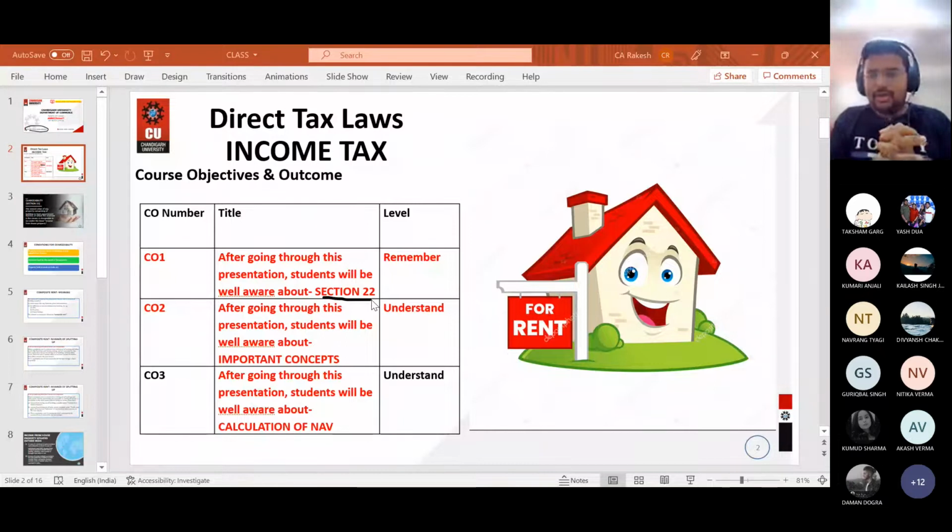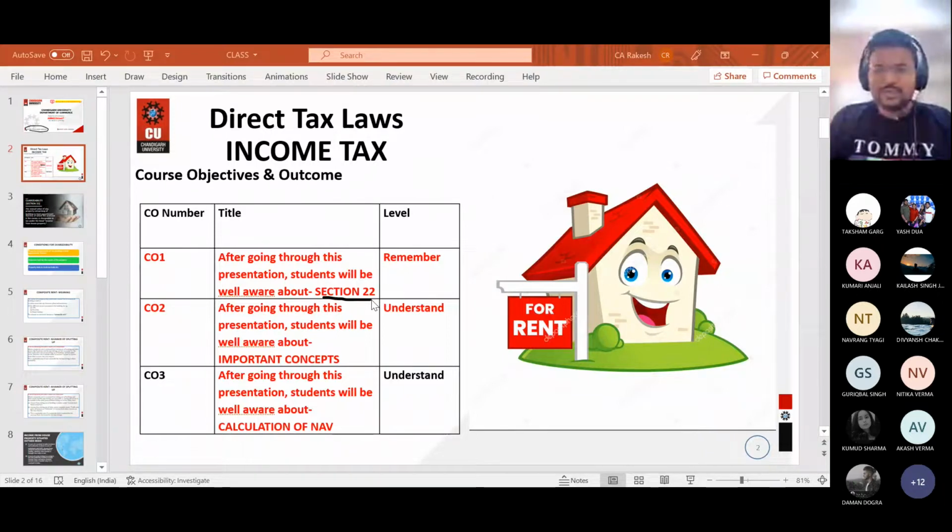If you remember, while I was teaching you salary, I gave you the basis of charge there. I teach GST to certain students as well, so there is a basis of charge in GST too. There is a basis of charge in every chapter and in every act. So section 22 is nothing but the basis of charge of this particular head.